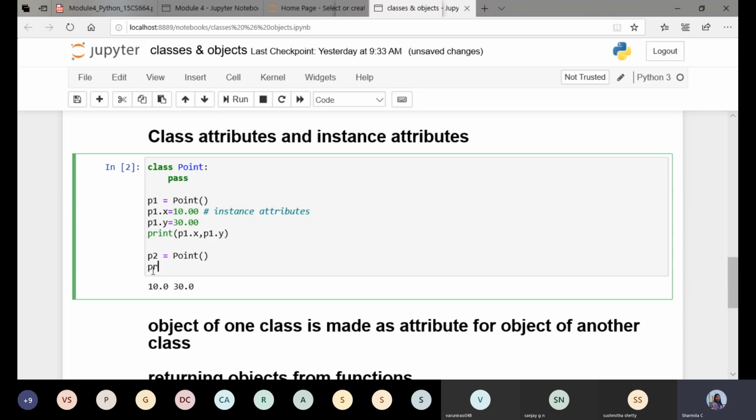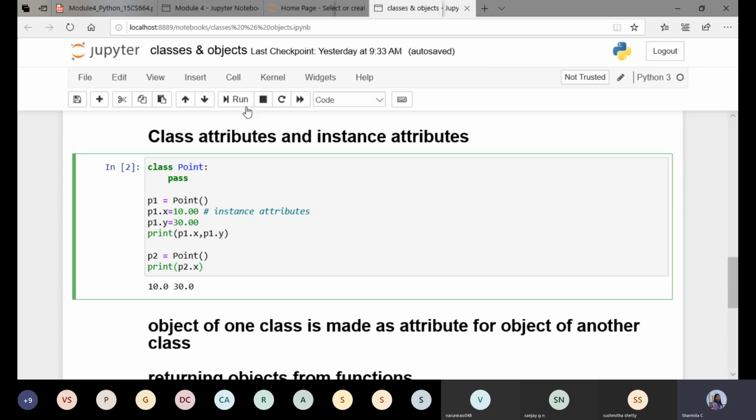If I say print p2.x, it is nothing but an attribute of this object, that is p1. So the attribute of one instance is not available for another instance of the same class. Even though p2 is an object of the class Point only, it is an instance of the class Point.